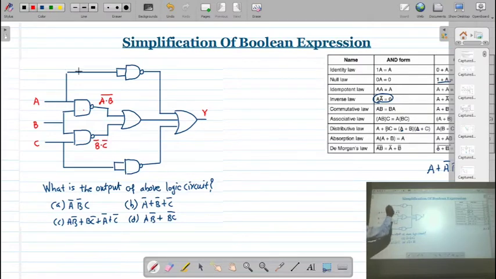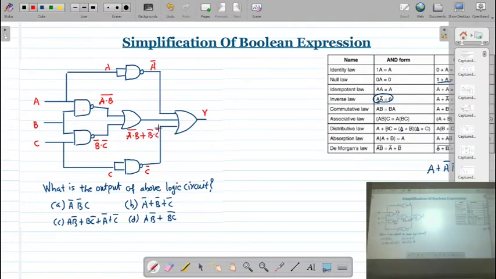Then whatever the variable A is here, now in this NAND gate, both the inputs are connected to A. Means this NAND gate is now working as an inverter gate. So output of this is going to be A bar. Same way, the C variable is given to this NAND gate. So here the C input is there. You will get a C bar. Okay. Now A dot B bar, B dot C bar is given to an OR gate. So according to the Boolean expression, the output will be A dot B bar plus B bar dot C bar.